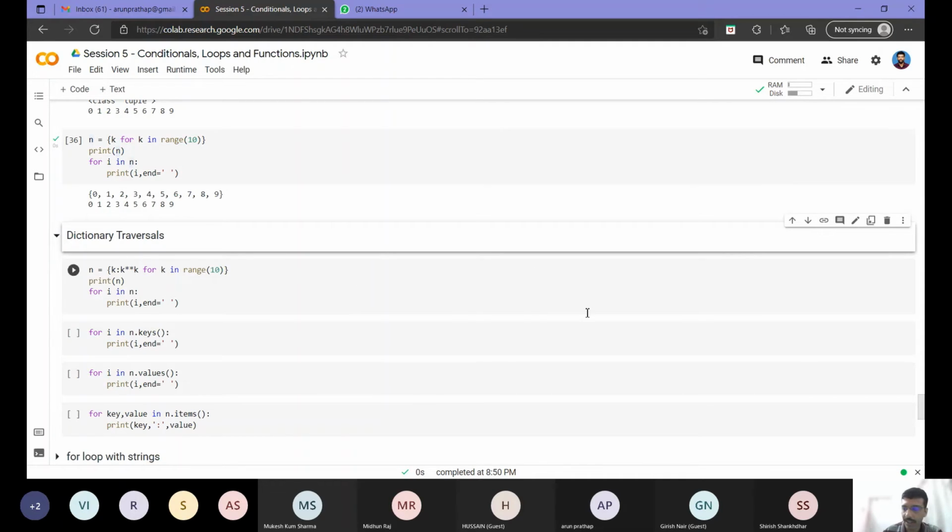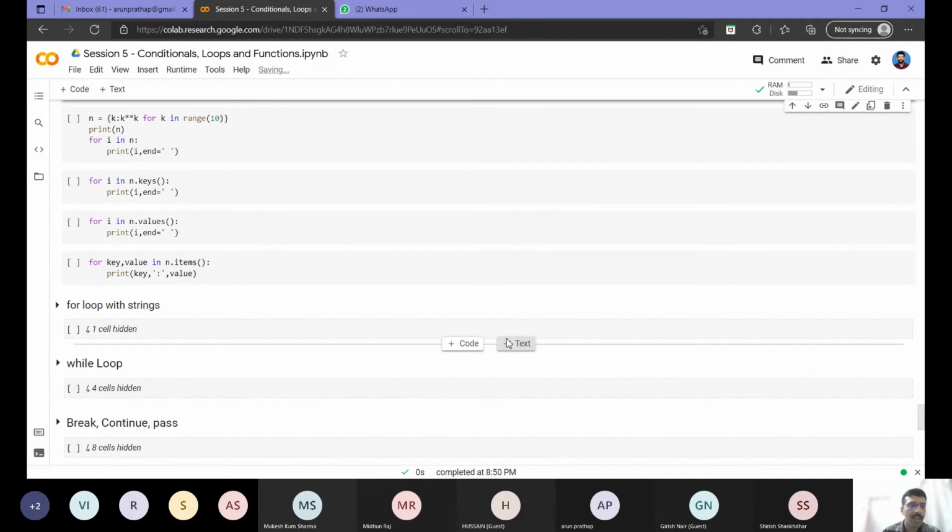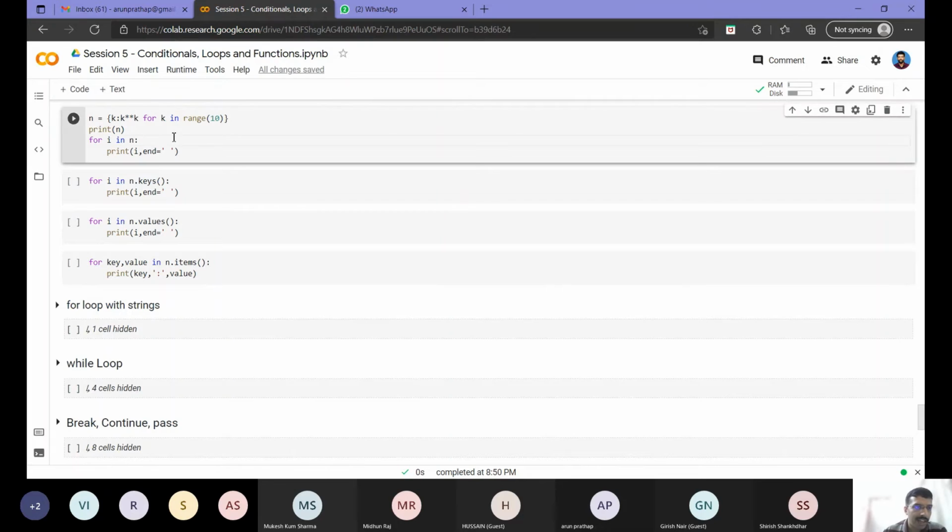This also we covered in yesterday's session, so I will go through this fast. So we will spend more time on the patterns. Basically here I have created a dictionary where my key is k and my value is k raised to k. That's similar to the list we had earlier, where we had an index and a value of exponent, like k raised to k. So same thing I am putting in a dictionary.